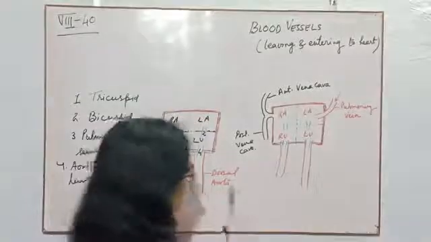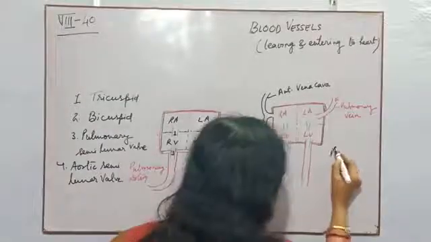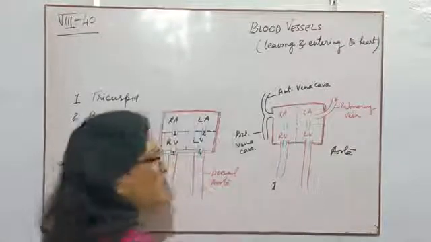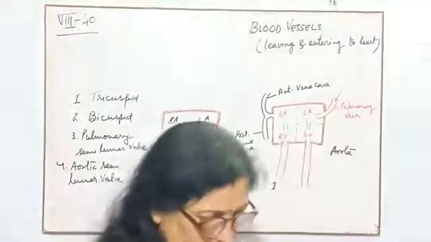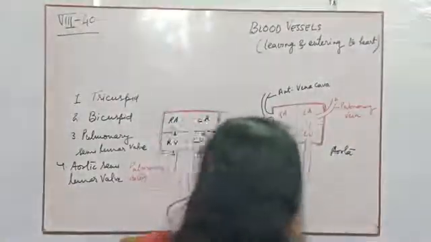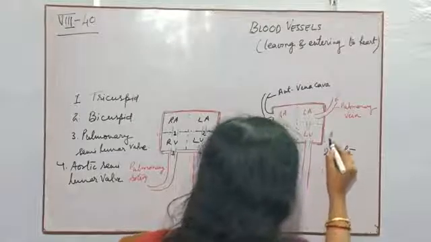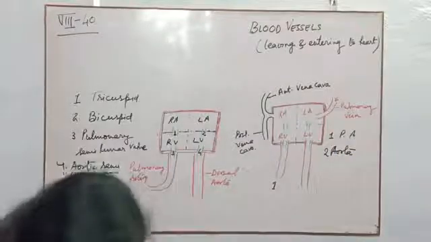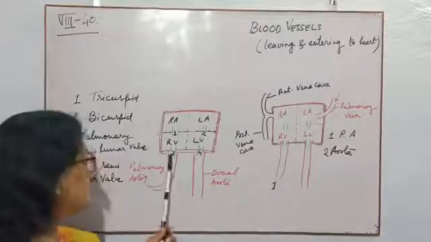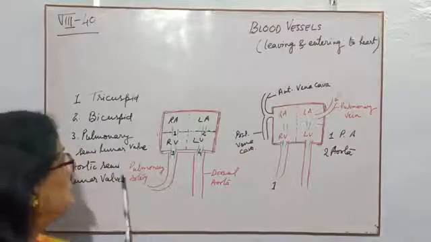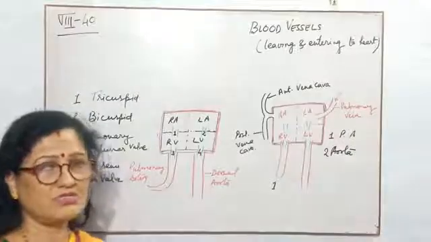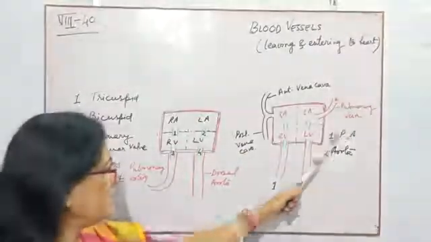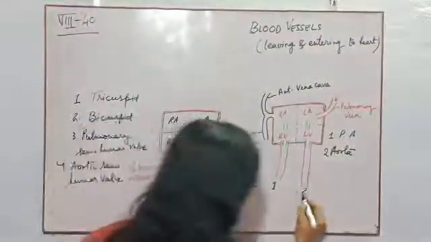So the first blood vessel will be the aorta or dorsal aorta, this one. This is number 2, this is 1, the pulmonary artery. The pulmonary artery will carry the blood from the right ventricle to the lungs for the purification or oxygenation of the blood. So the first blood vessel will be the pulmonary artery. Here number 1 is the pulmonary artery. Number 2 is the dorsal aorta.